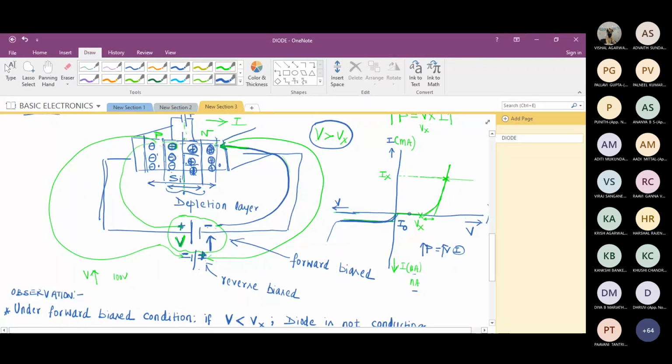Along the negative x-axis, when I reverse bias the diode, if I keep increasing the voltage, current is almost constant, but the voltage keeps rising. So again, the device gets heated. Like this, on either side, positive or negative x-axis, I can't keep increasing the voltage. You're going to spoil the device if you try to do that. As an engineer, I must know the prescribed limit of voltage or current when we use the device.